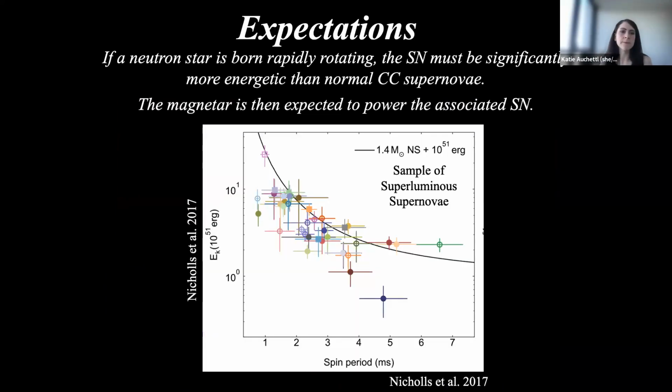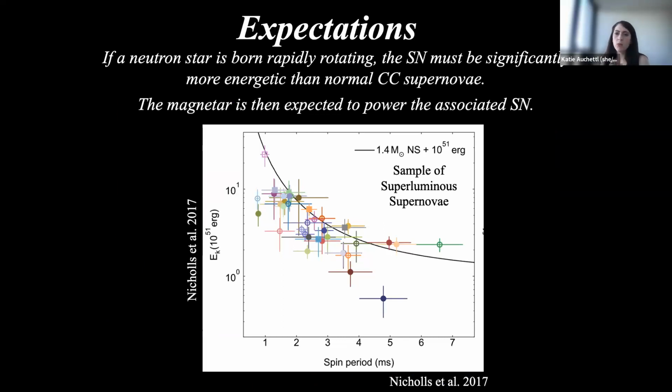So what are our expectations? If a proto-neutron star is born rapidly rotating, we expect that it would produce an efficient dynamo in which the magnetic field of this newly created proto-neutron star can be amplified up to, say, 10^17 Gauss, consistent with what we find from these magnetar populations.